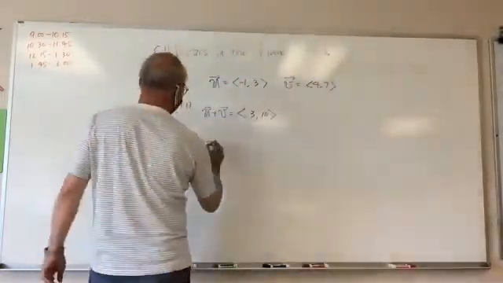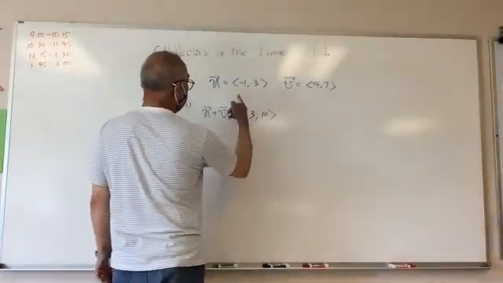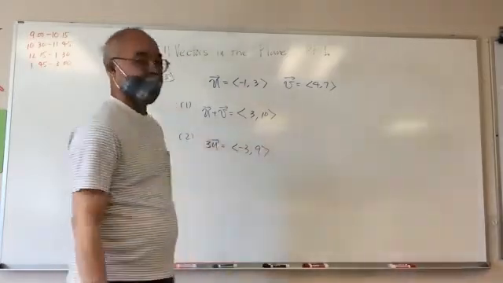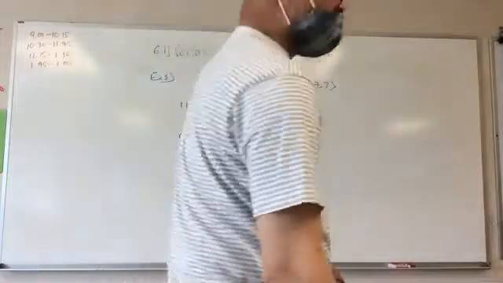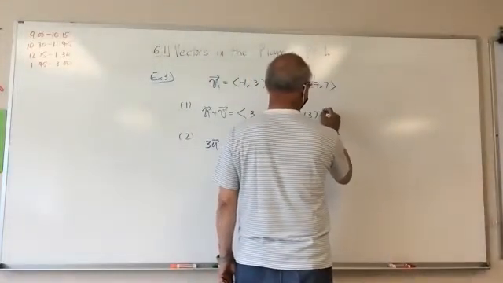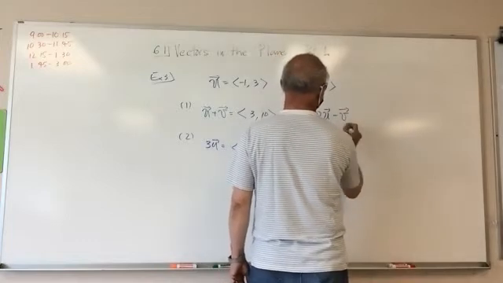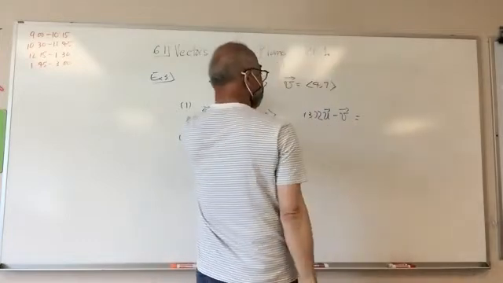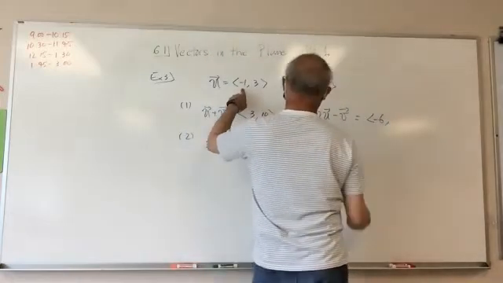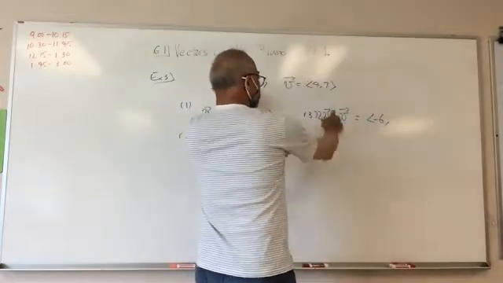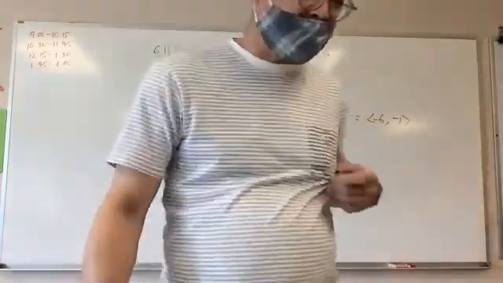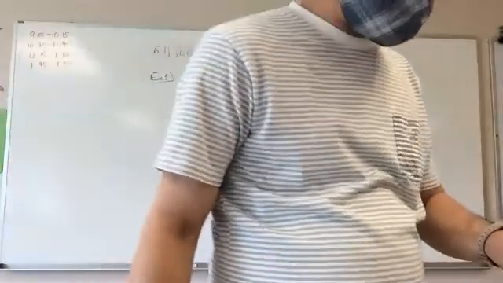Part 2, 3U. 3U is nothing more than take this and multiply it by 3. Number 3, 2U minus V. So 2 times this is -2, minus 4 is -6. 2 times this is 6, minus that is 1. Okay, so that's that.